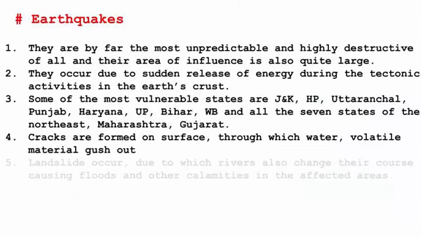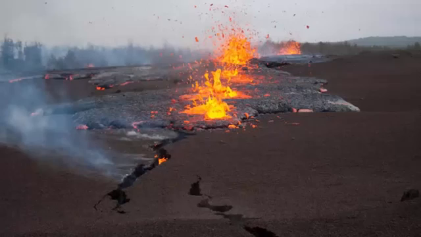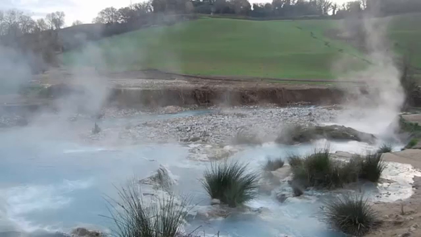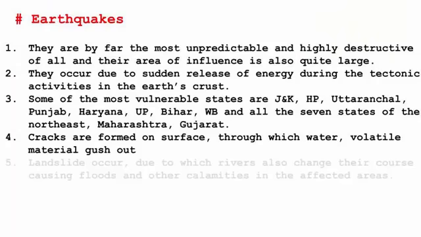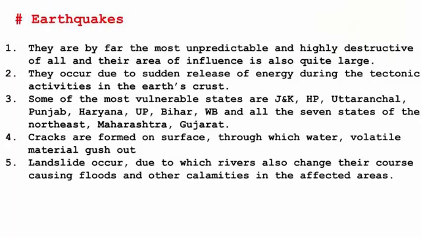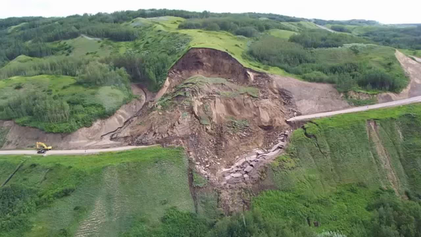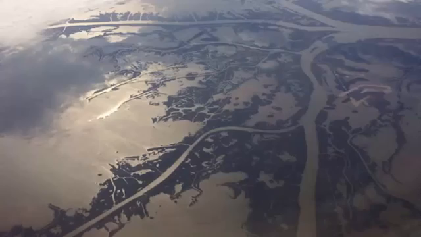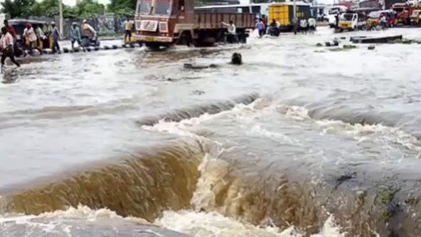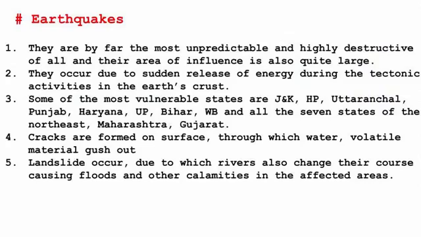Cracks are formed on the surface. It is natural. When there is an earthquake, you will see massive cracks. When there is a crack, massive water or volatile material will gush out. There are places through which molten lava or hot spring, that is boiling water, comes out. A huge quantity of steam comes out from the surface. Earthquakes are the prime reason landslides occur, and due to landslides, rivers often change their course, and when a river changes its course, floods will occur, and that will bring other kinds of calamities. So you see the chain reaction, how things are connected.